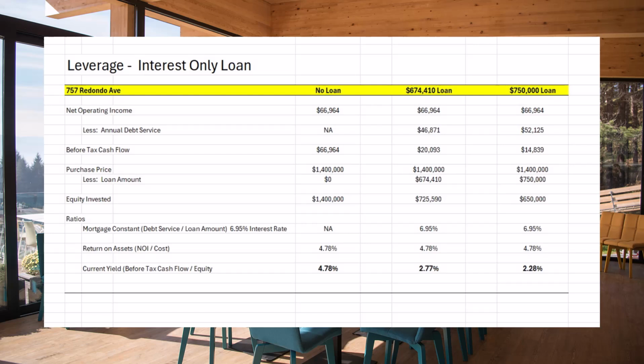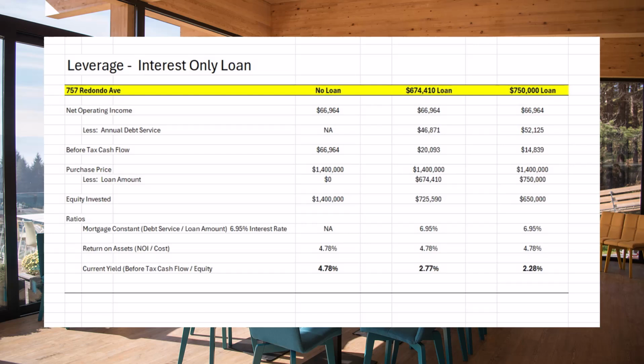Let's now look at a different scenario. In this scenario, we're looking at a loan which is interest only. And how does that impact the eventual return to the owners? Let's go through this. Again, first column, there's no loan on the property, so we can skip down here.